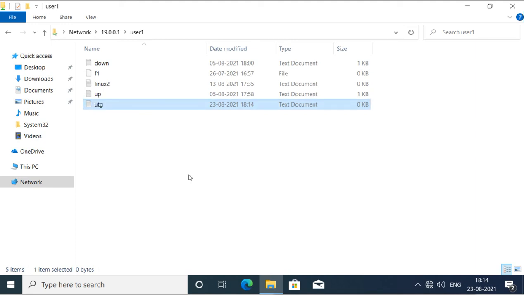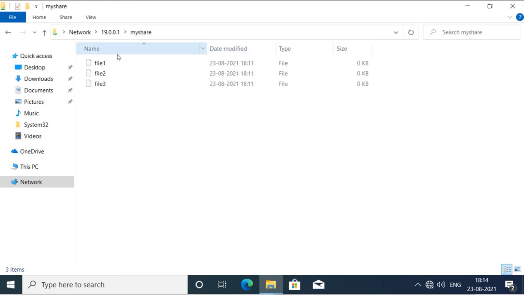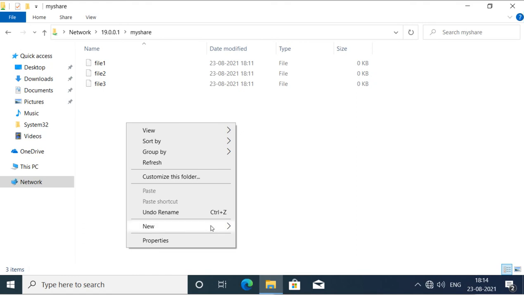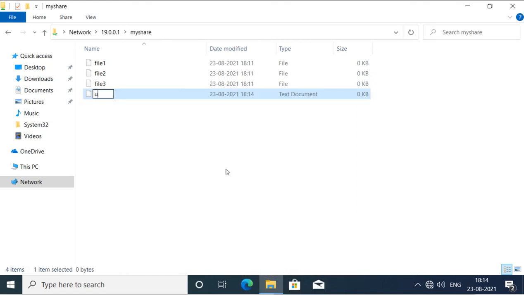Same as it did not have the permission on this directory either, those files were also not showing. Now when I try to create the file, it can create it, because we have now given the permission to user 1, and we have given the permission only to user 1 and user 2. If any other user comes, they will not be able to create.